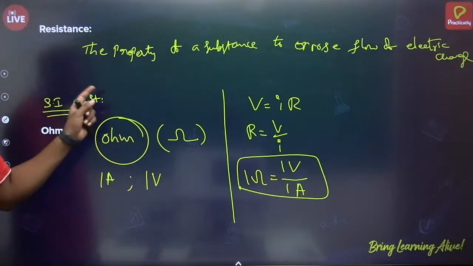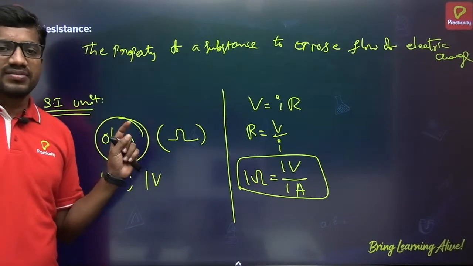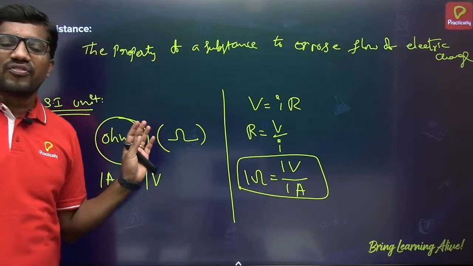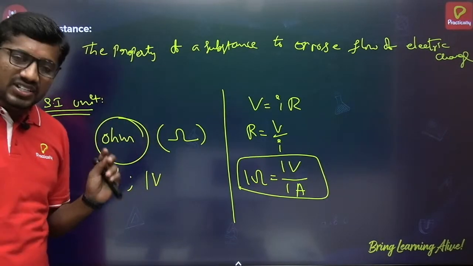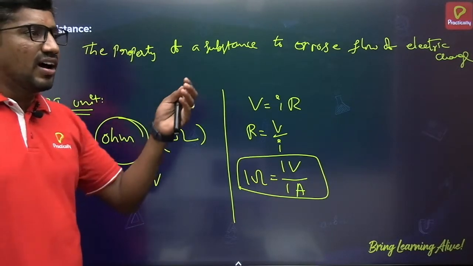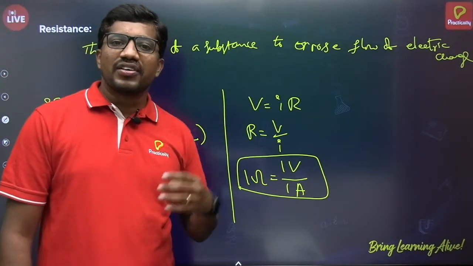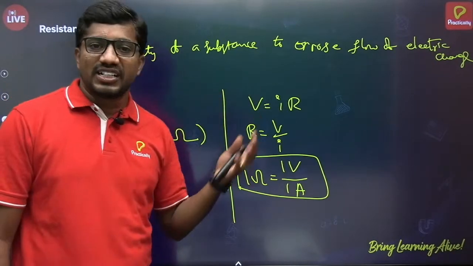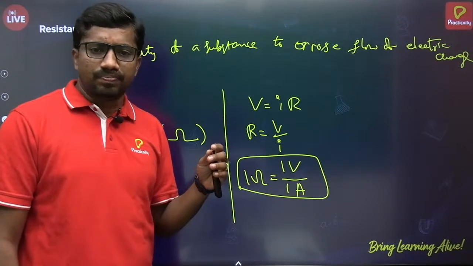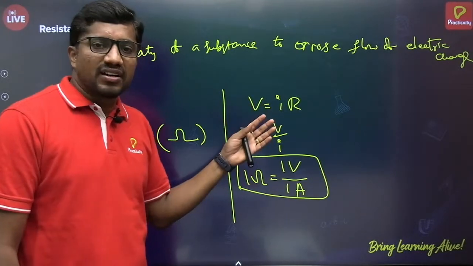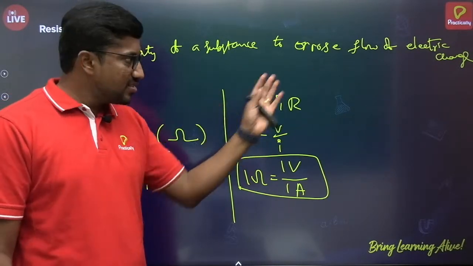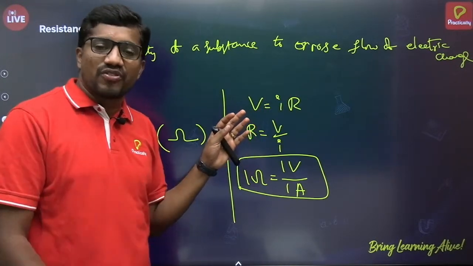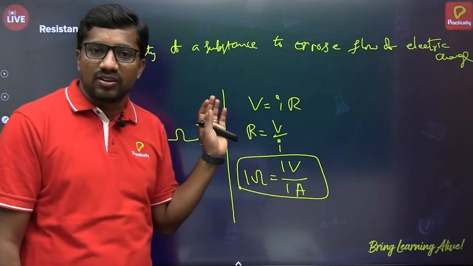So this is about resistance, in simple statements. Opposition offered by a substance to the flow of electric charge is called resistance. Generally alloys and metals have low resistance. Their order we can express in terms of resistivity also. Resistivity is defined with the help of resistance. There I will tell you the ranges of resistivity of conductors, insulators and so on.